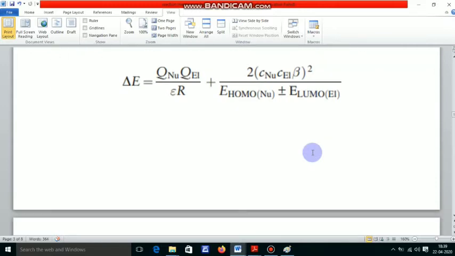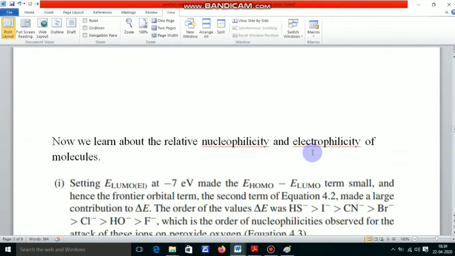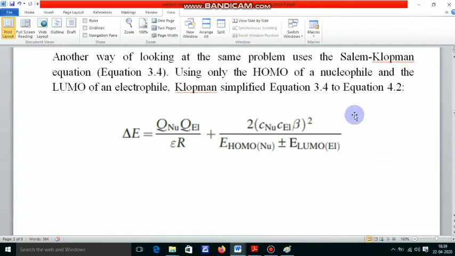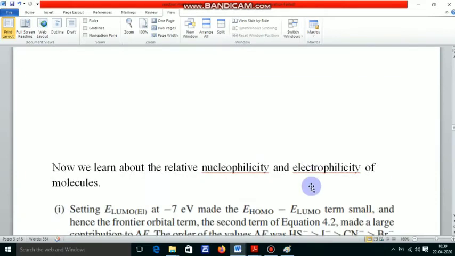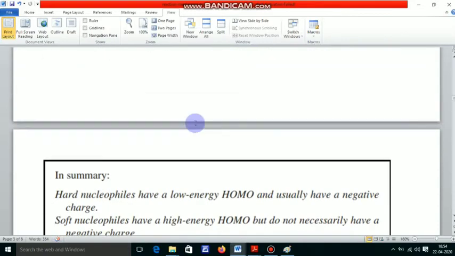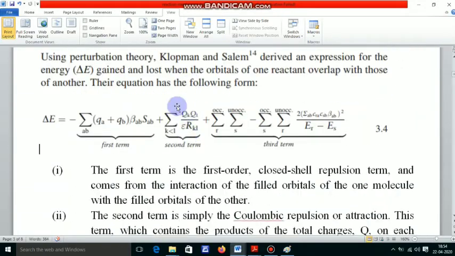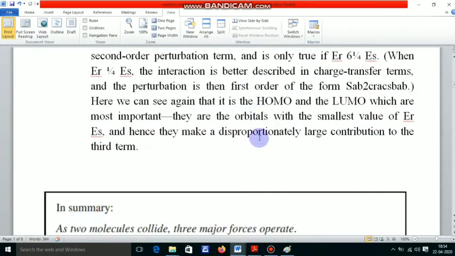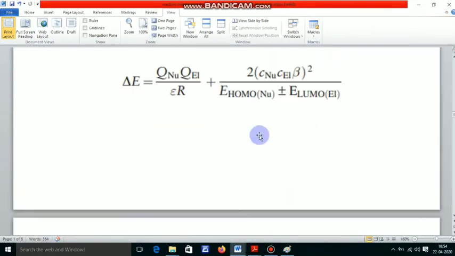Now let us consider how this term affects a chemical reaction. By neglecting the interaction between two filled orbitals, that means the filled molecular orbital of one molecule with the filled molecular orbital of the other, this equation can be simplified as this equation.